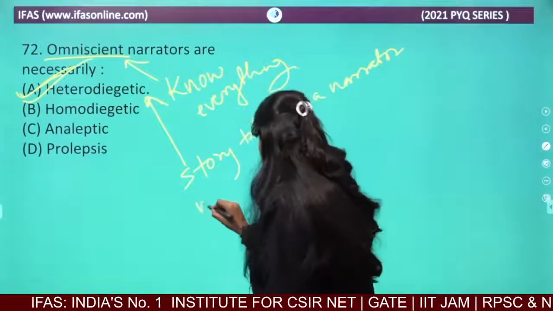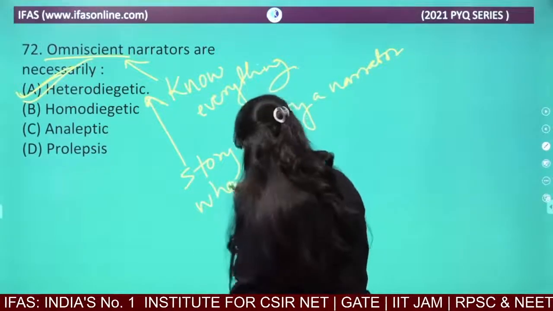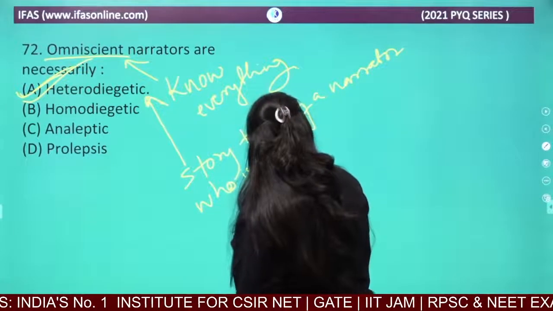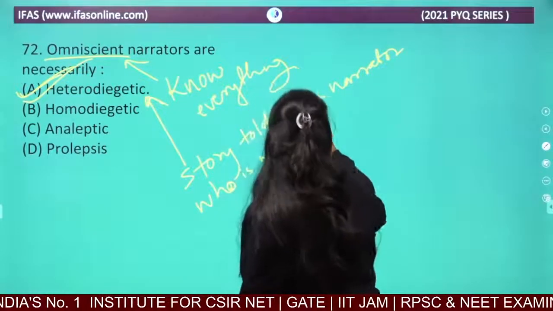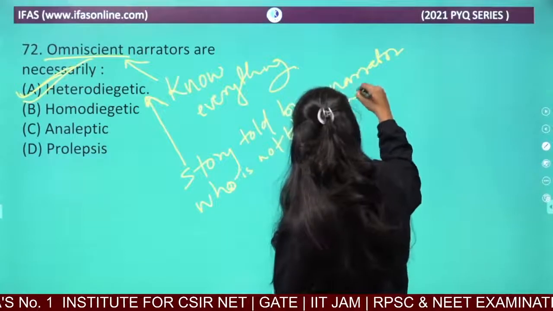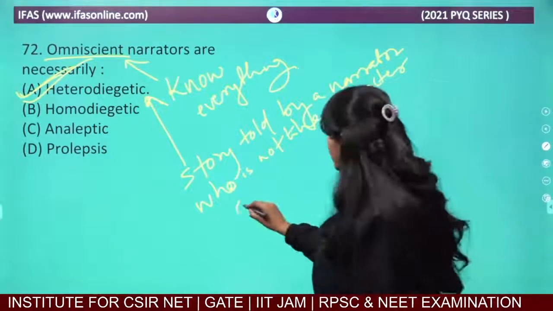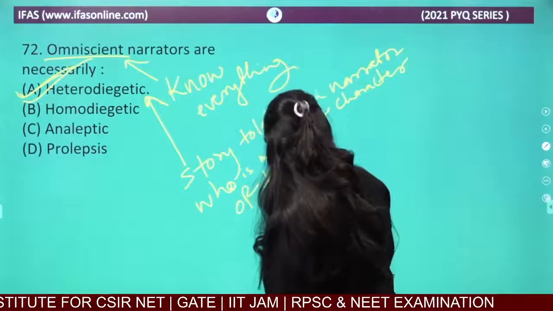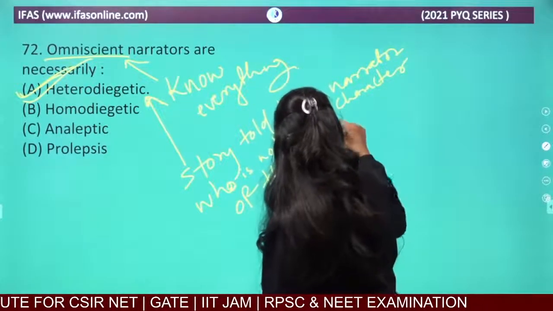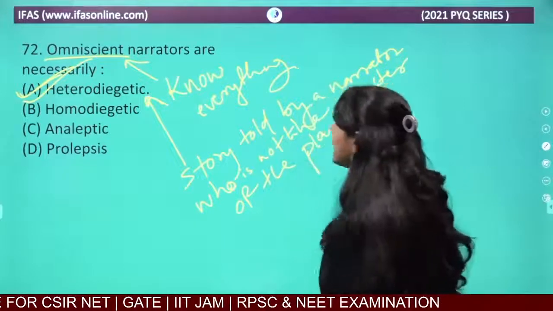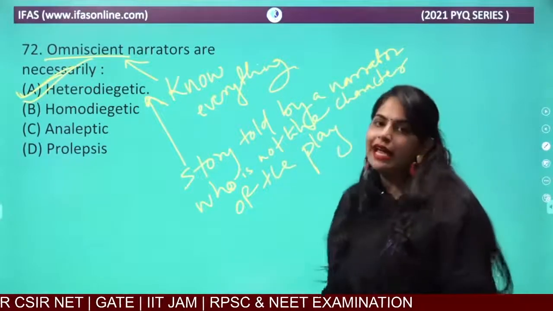who is not a character of the play. That person is called heterodiegetic.